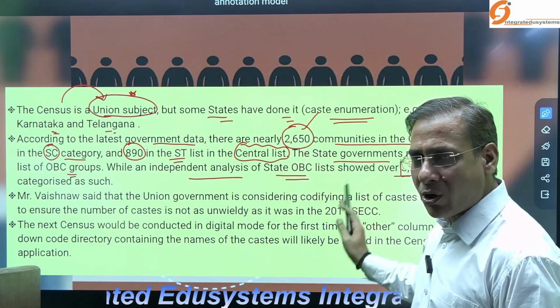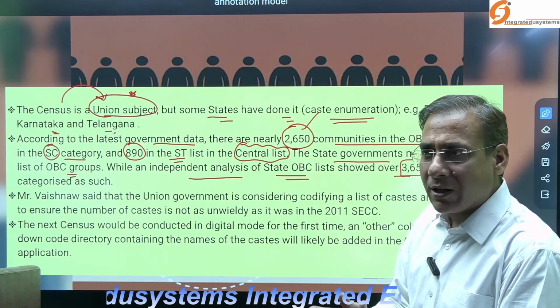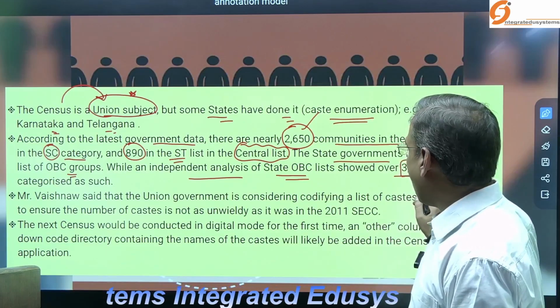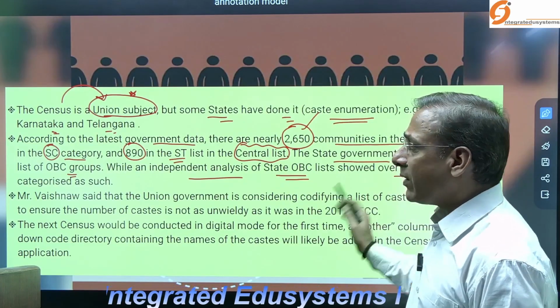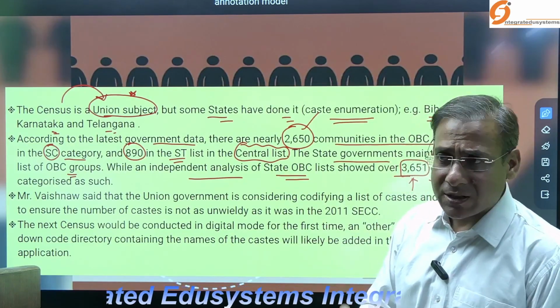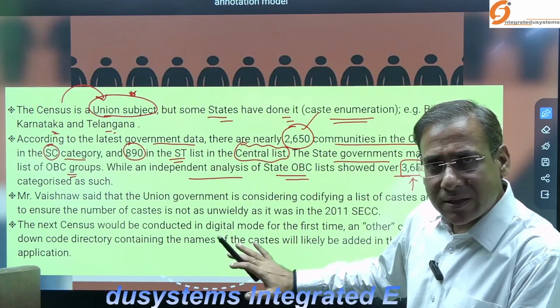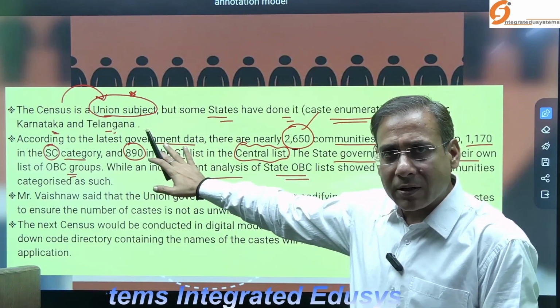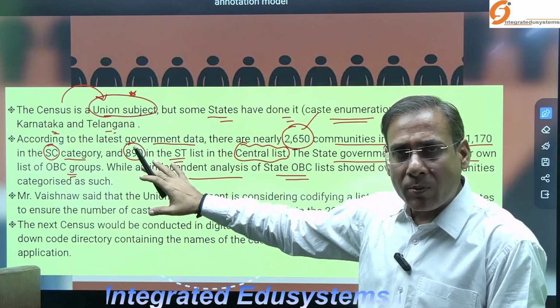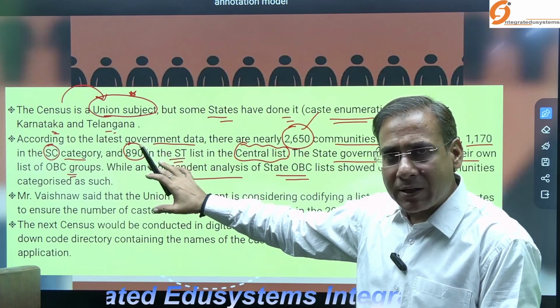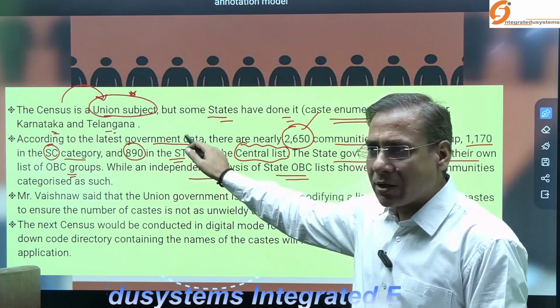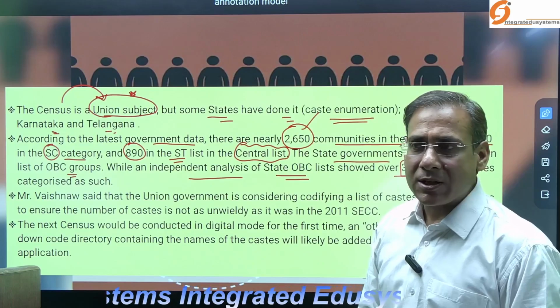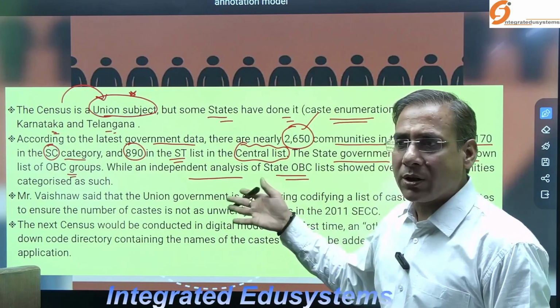But when you add the state lists of OBCs, how many? 3,651 such categories exist. So the state list is separate, the central list is separate. In central government jobs and public employment, the government gives reservation based on the central list, and states give reservation based on their own.